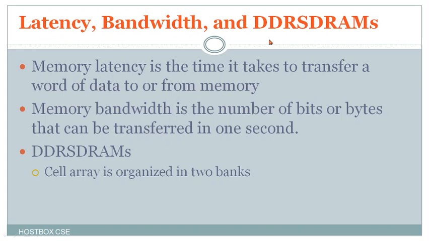Then latency, bandwidth and DDR DRAMs. Here the memory latency is the time it takes to transfer a word of data to or from memory. And bandwidth is the number of bits or bytes that can be transferred in one second. So the number of bits or bytes you can transfer within one second. And in DDR DRAMs, the cell array is organized in two banks.